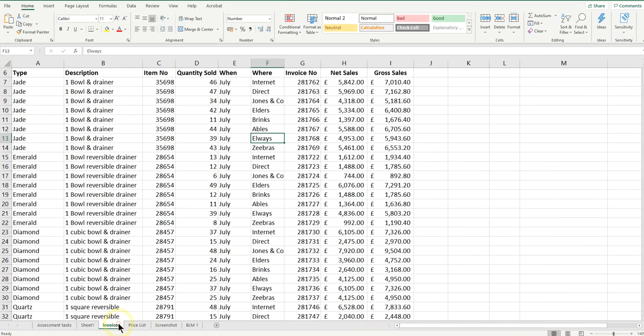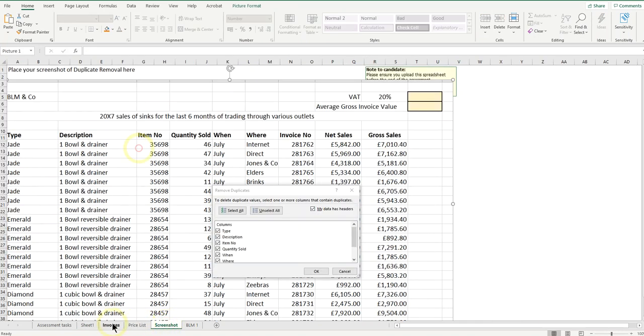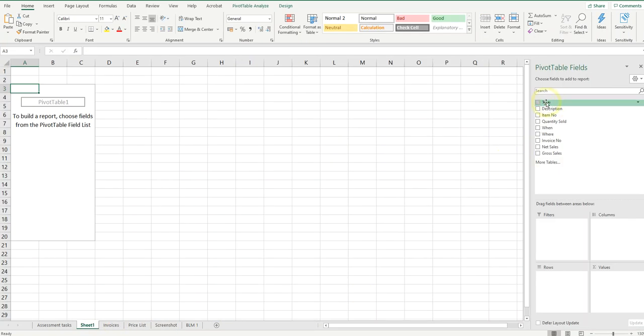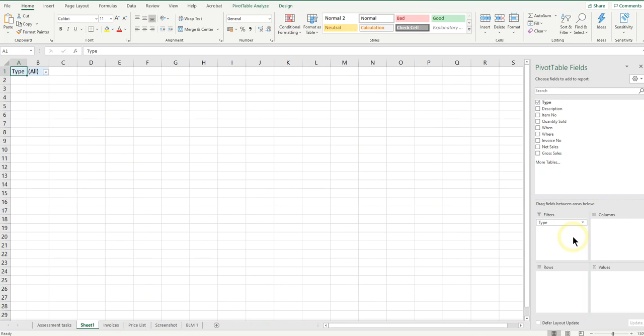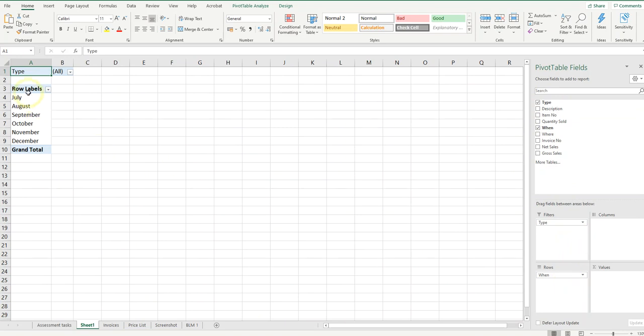If we just go back to invoices, can you see how we've got type? We've got jade, emerald, diamond, quartz, etc. So that's what's telling me that I need to use that as my main filter, and then I can just change that to diamond. And then I'm going to use when as my row labels.